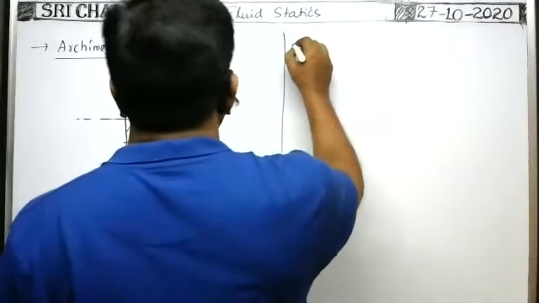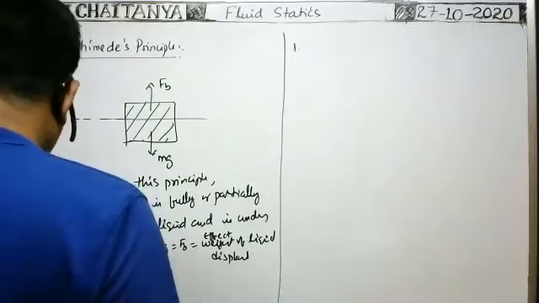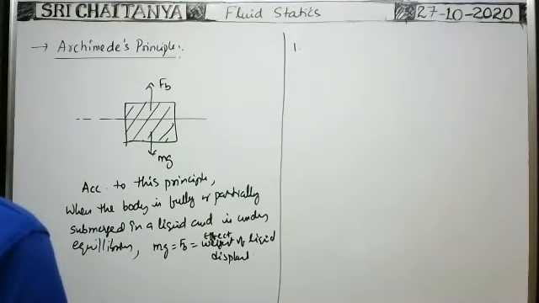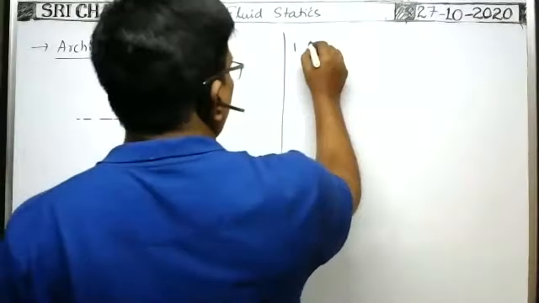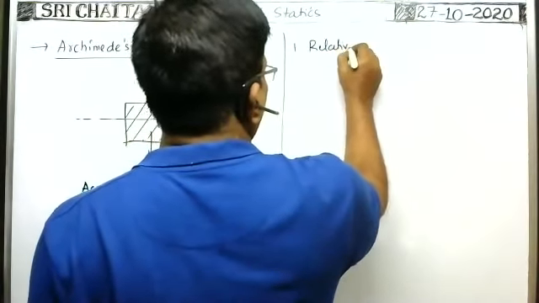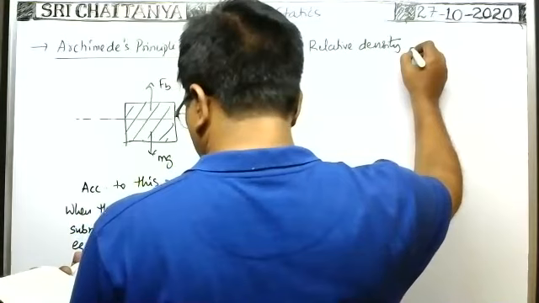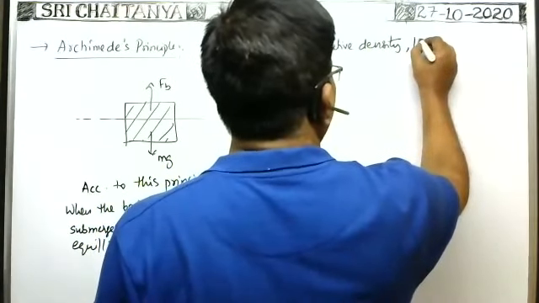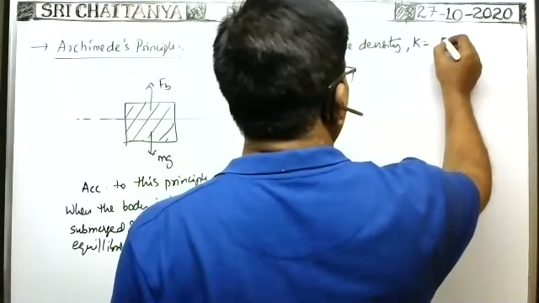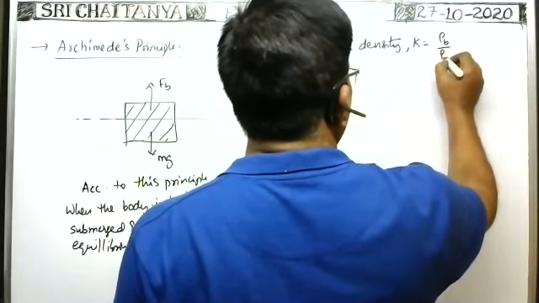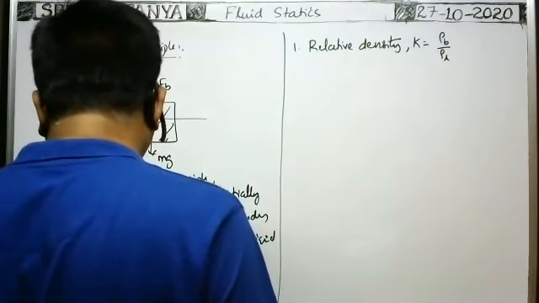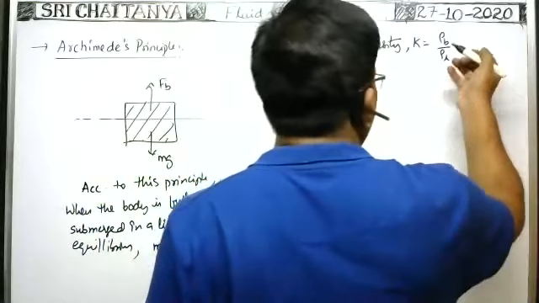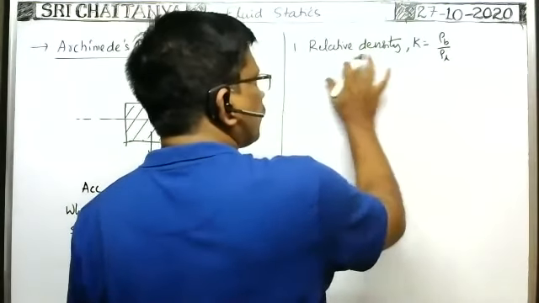So first one, relative density of the body. So what is the relative density of the body? Relative density of the body, or specific gravity, is equal to the density of the body by the density of the liquid, or the density of water we can take. If it is water, then that is called specific gravity.